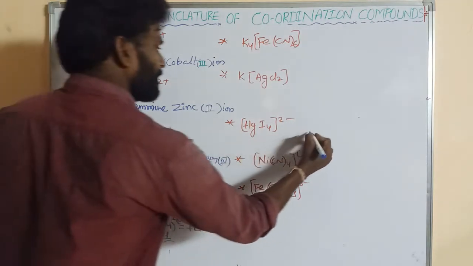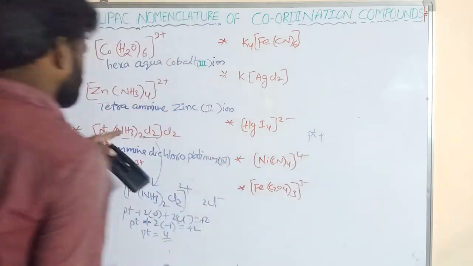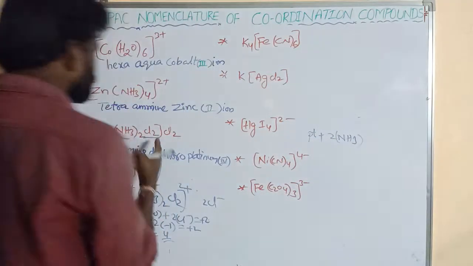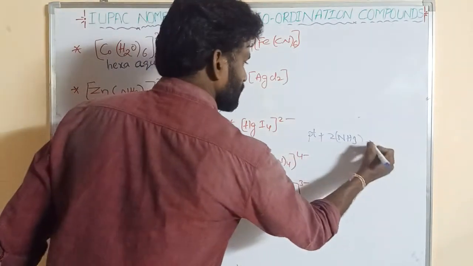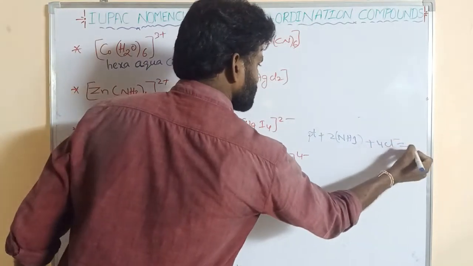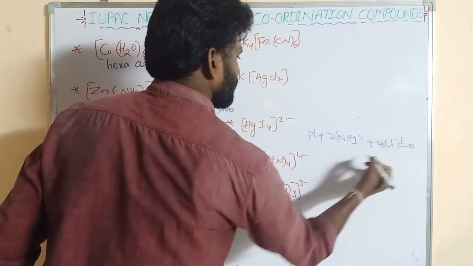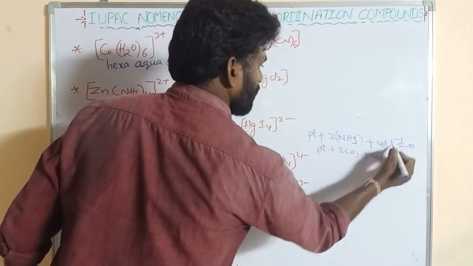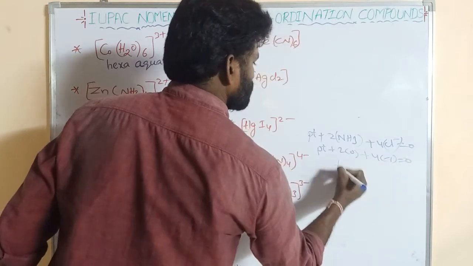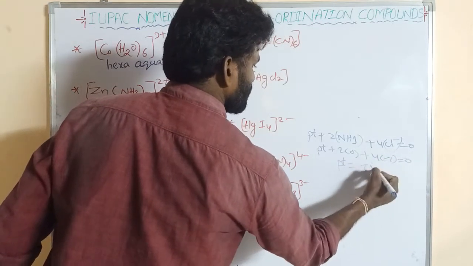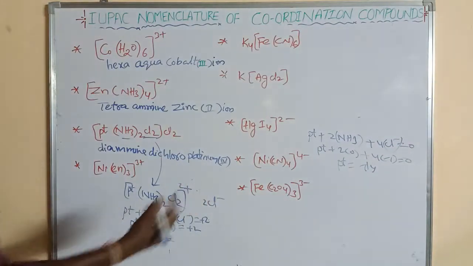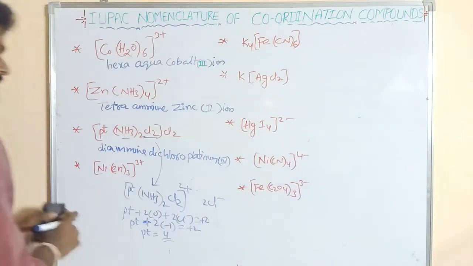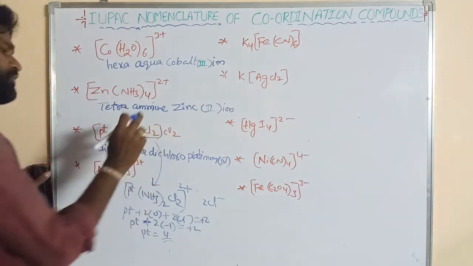How? Platinum plus 2 NH3, plus how many chlorines in total? 4 chlorines. 4 into Cl minus is equal to 0, right? Platinum, this is the neutral ligand 0, plus 4 into minus 1 is equal to 0. Platinum is equal to minus 4 goes to the right side, plus 4. Both are the same. So what is the oxidation state? Plus 4. And this is the counter ion.